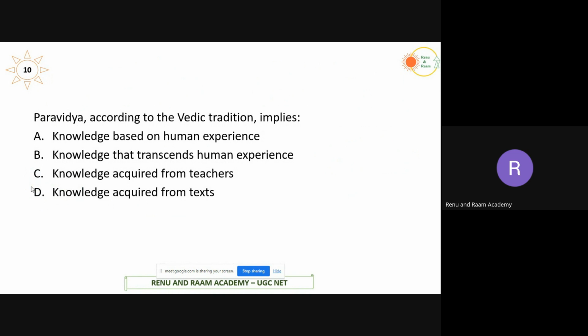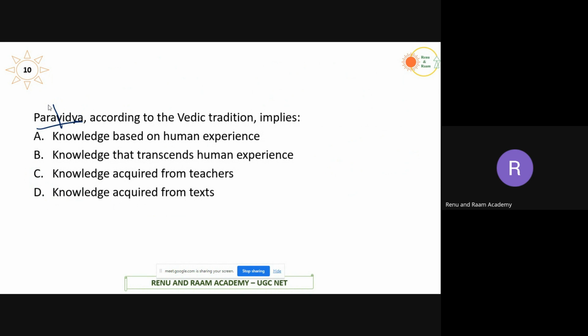Moving on to the next one, Paravidya. According to Vedic traditions, the term Paravidya implies dash. We can divide this word into two parts. Vidya is knowledge, the other is Para. Para means something very high, the highest point. So Paravidya is something like spiritual realization. You are realizing your own self, and also something spiritual in nature. Paravidya is a higher form of learning where you understand yourself and also the ultimate knowledge which is needed.